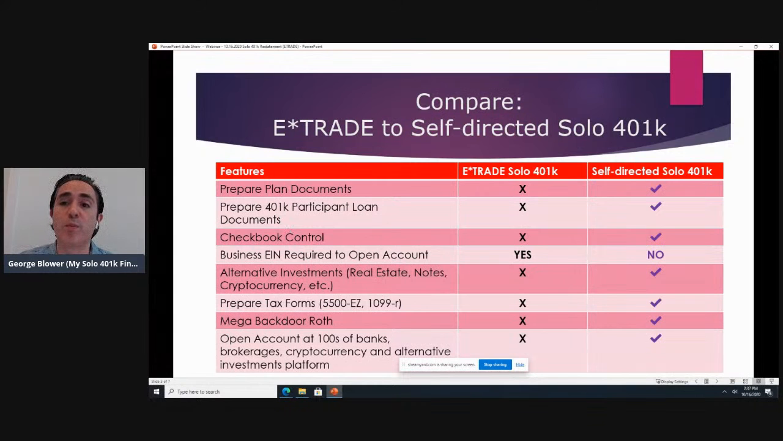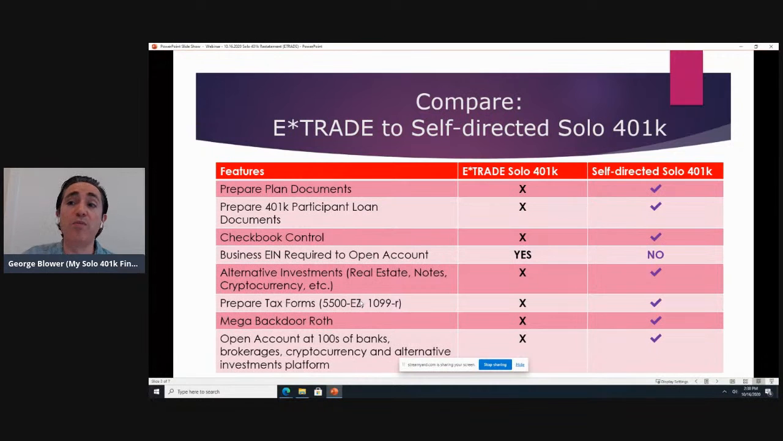The next item is the preparation of tax forms. So we've got a couple of examples there on the chart, 5500 EZ. So that refers to the form that is required once the balance of your account exceeds $250,000. So if you have an E-Trade Solo 401k, once the balance goes above $250,000, you are required to file a 5500 EZ. You might not know that though. E-Trade may not even tell you, right? And they're not going to help you fill it out. Whereas with our plan, we will complete and prepare that 5500 EZ as part of our services for no additional charge.